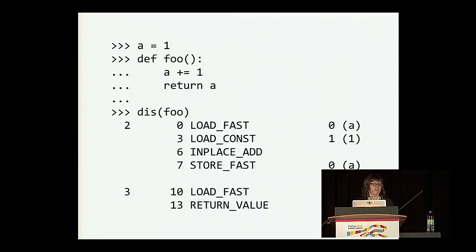We can also look at the bytecode for this example to understand it a bit more. In the previous example, recall that we used the load global operation to load the value of a from the global scope. In this example, instead of load global, we use a load fast, which loads the object from the local scope instead. When this executes, there is no a defined in the local scope yet, so our program fails. We don't even try looking in the global scope for a at this point.